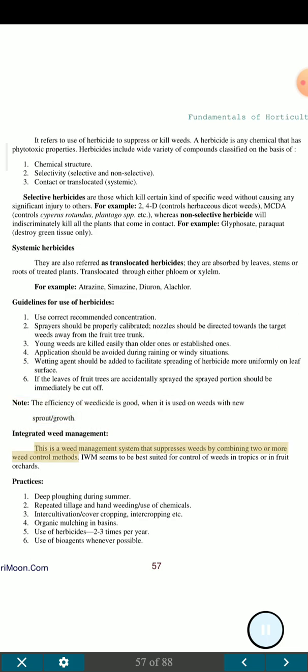Integrated weed management. This is a weed management system that suppresses weeds by combining 2 or more weed control methods. IWM seems to be best suited for control of weeds in tropics or in fruit orchards. Practices. 1. Deep plowing during summer. 2. Repeated tillage and hand weeding, use of chemicals. 3. Intercultivation, cover cropping, intercropping etc.